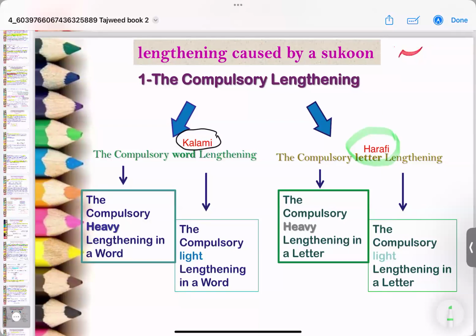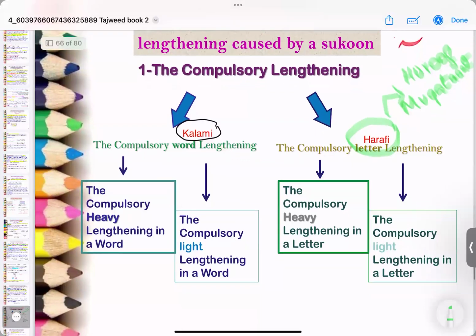Mad lazim harafi has to do only with the huruf al-muqatta'at. So remember that mad lazim harafi has to do only with the huruf al-muqatta'at. Mad lazim kalmi has to do with the whole word, and this happens inside the word. The lengthening happens inside the word.